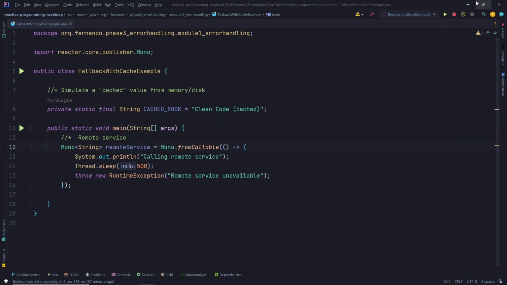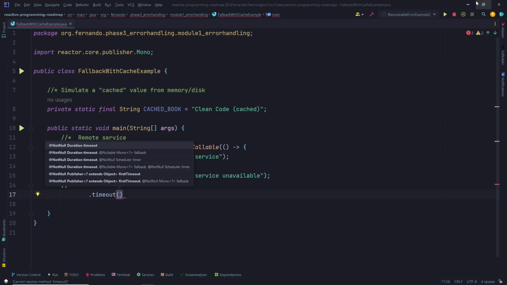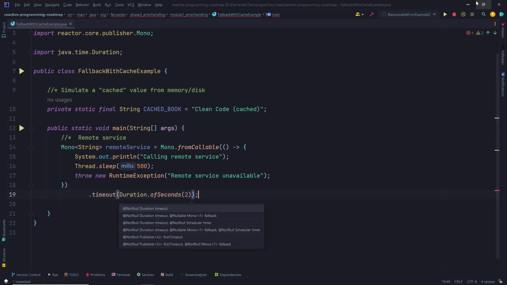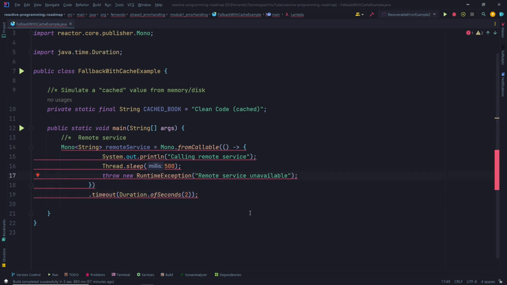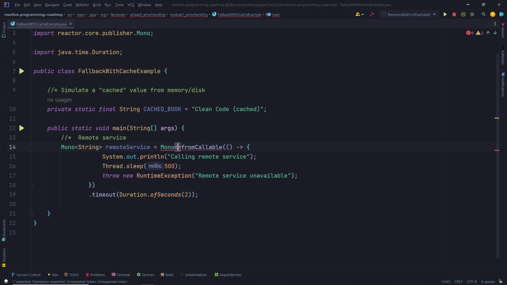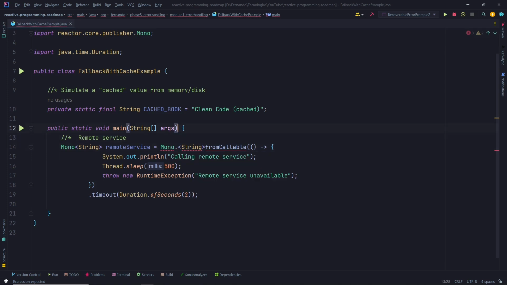Okay, then what do we do? Let me check this. Service timeout. Okay, let's use the timeout operator in here. Timeout, Duration.ofSeconds. What about 2? Duration.ofSeconds(2). Okay, now it's complaining. Mono object. Okay, I think it's here, String. Okay, great, it's working. Now we have our remote service.